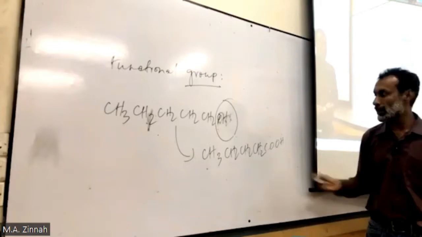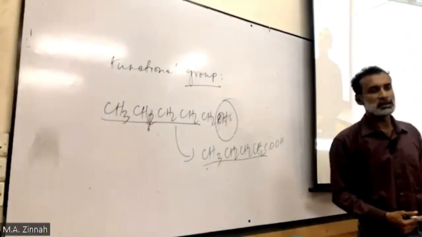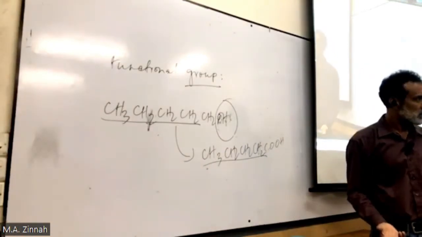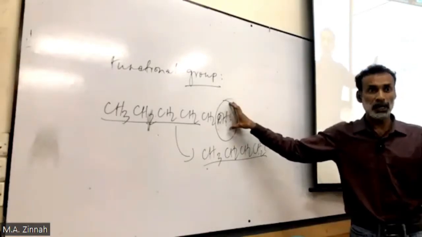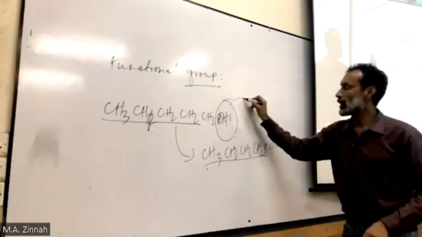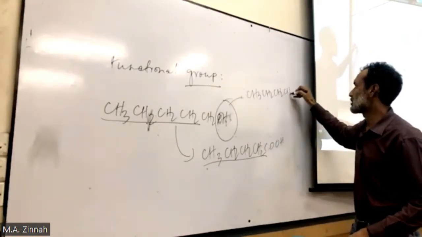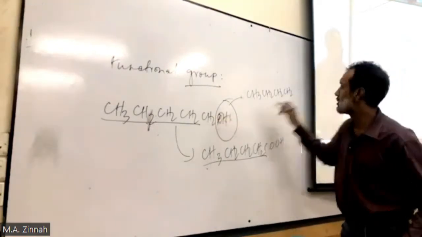Compare the reactant and product. This part is the same, unchanged. Just the last part got changed. Understand? So only this part has functioned or reacted. And I can show another, CH3, CH2, CH2, CH2, 1, 2, 3, 4, probably another, right?